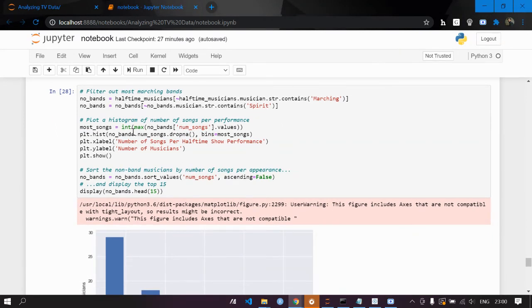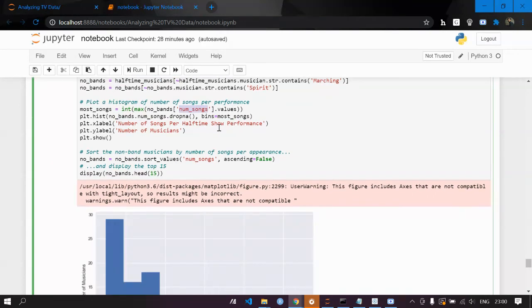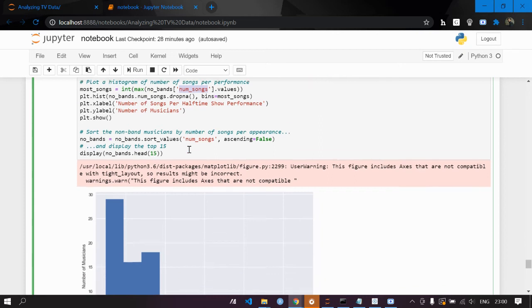For the maximum number of songs, we took the X label as number of songs per halftime show performance and the Y label as number of musicians.